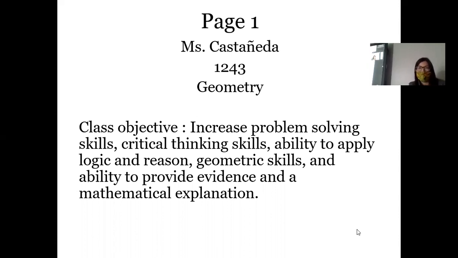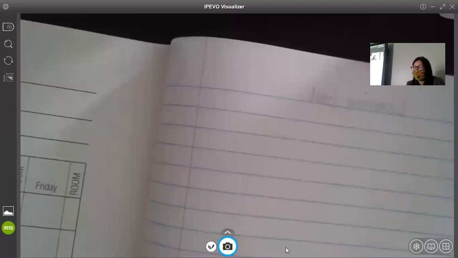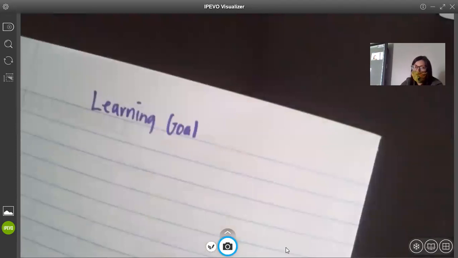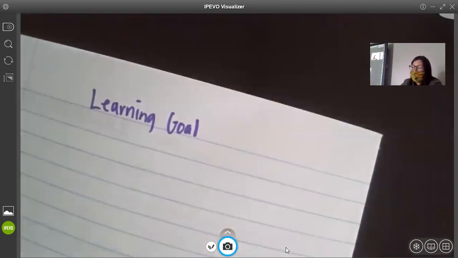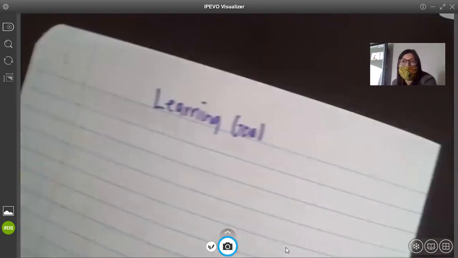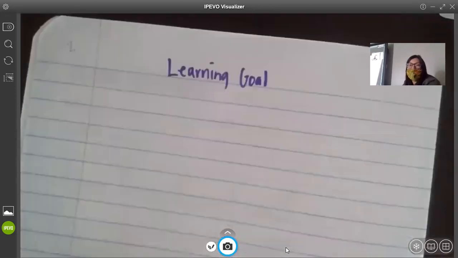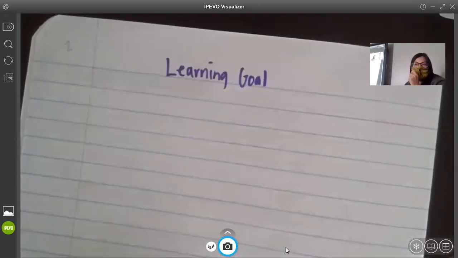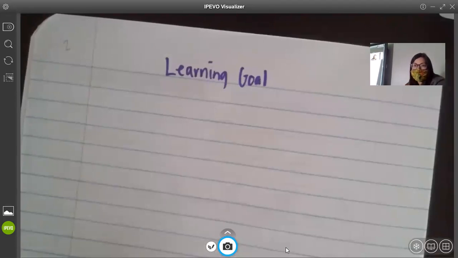Okay, so let me show you what goes on page 2. On page 2, your learning goal goes on page 2. That is what we do at the beginning of the class. It's about the first 5 or so minutes. If you're late, then you will not get it. I'm not going to have it posted until everybody walks in, until everybody writes it. So make sure you get here as soon as possible.